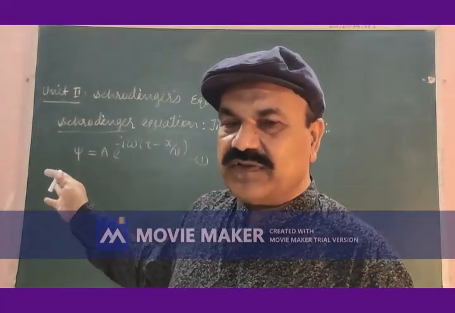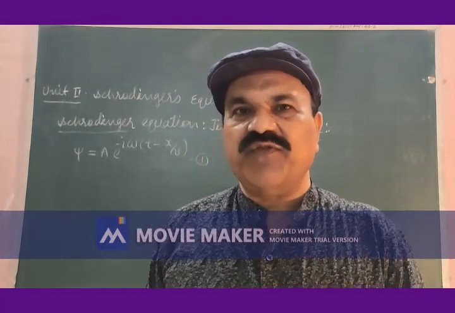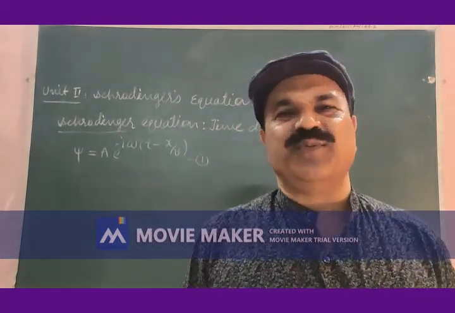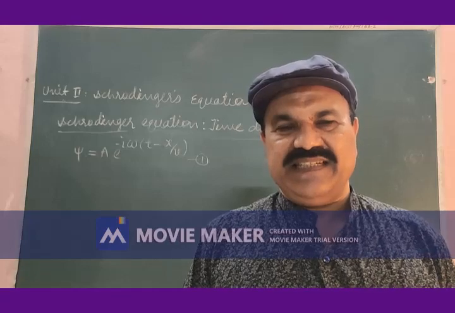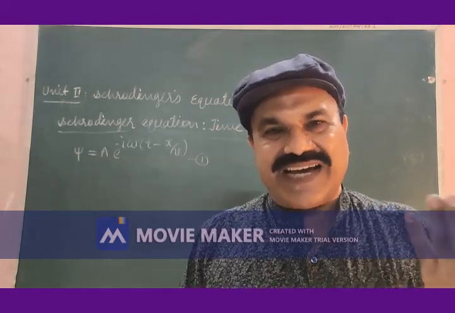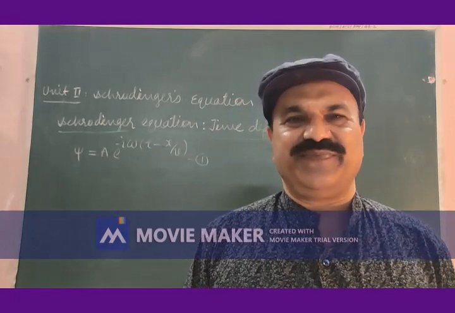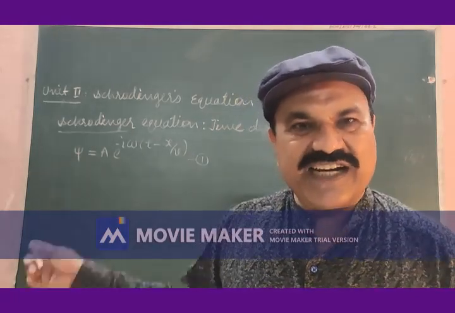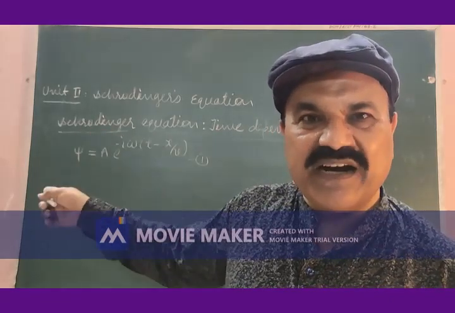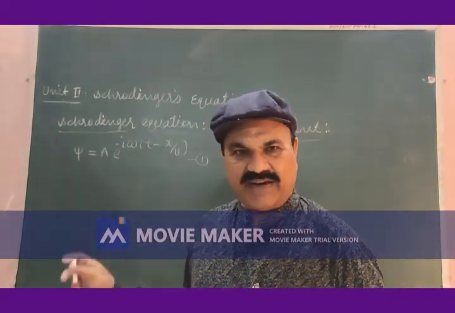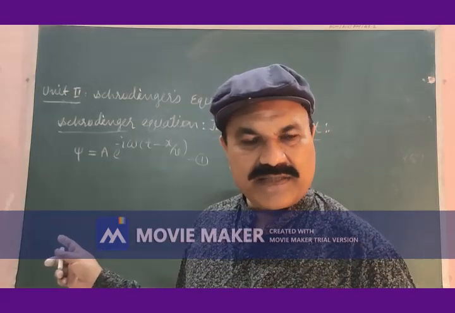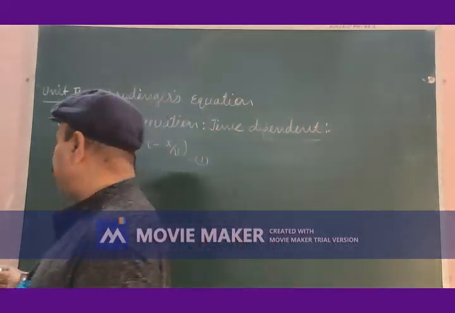This form of equation for the wave function psi is not appropriate. It is not proper. Let us try to have a convenient form of the wave function. To have convenient form of the wave function, let us start with the term omega in equation 1. And what is omega in equation 1? It is angular displacement or angular frequency, you may call it.